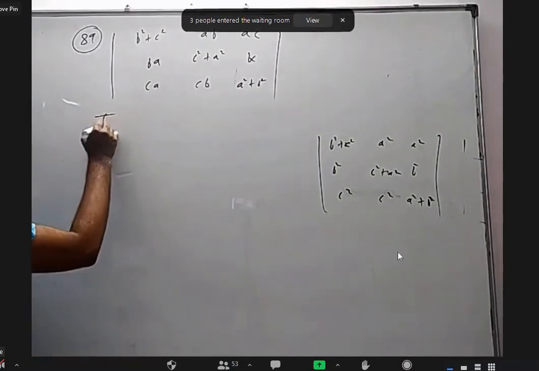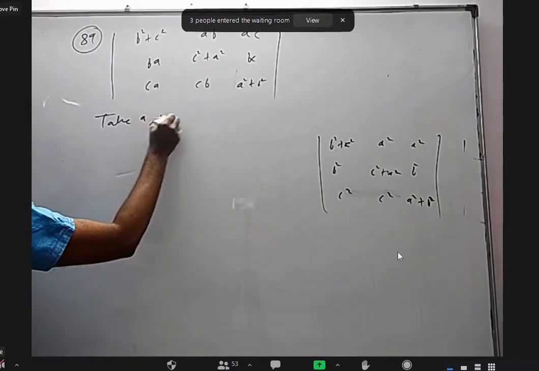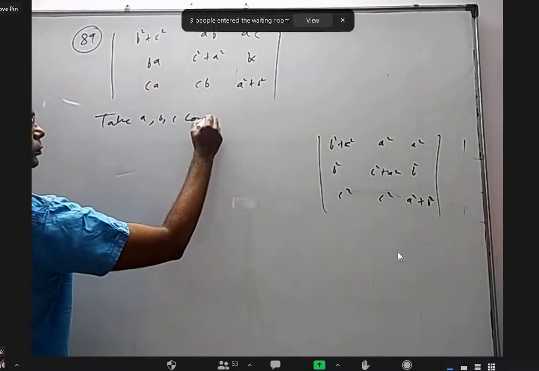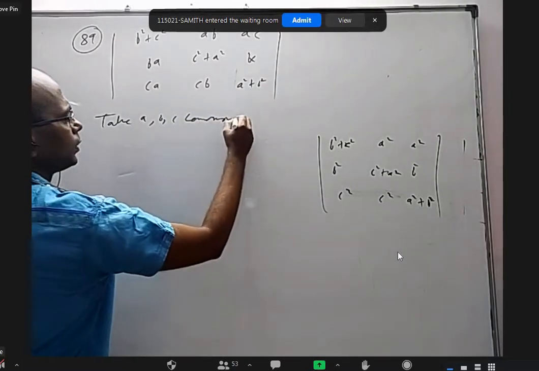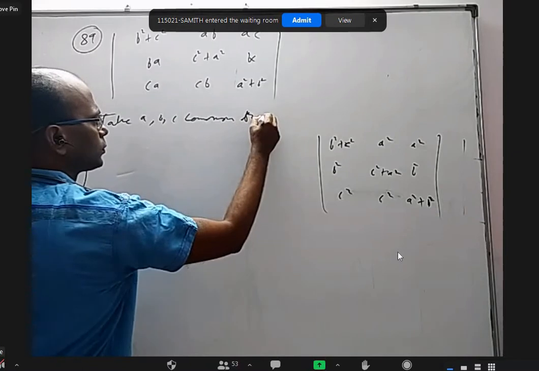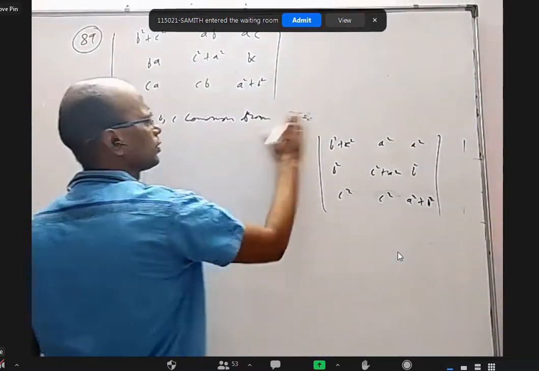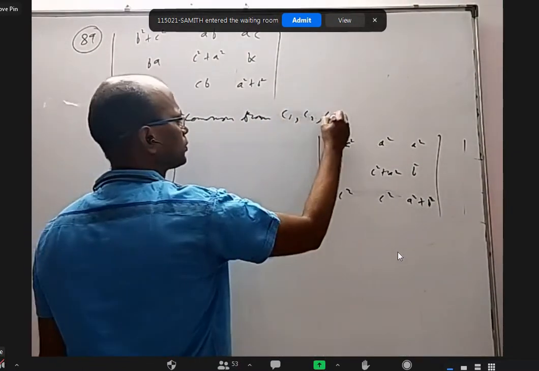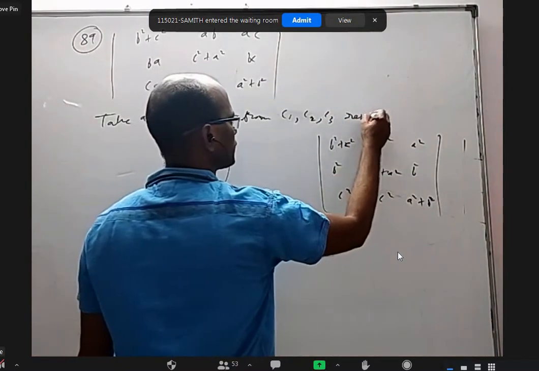Okay. So take A, B, C common from column 1, column 2, column 3 respectively.